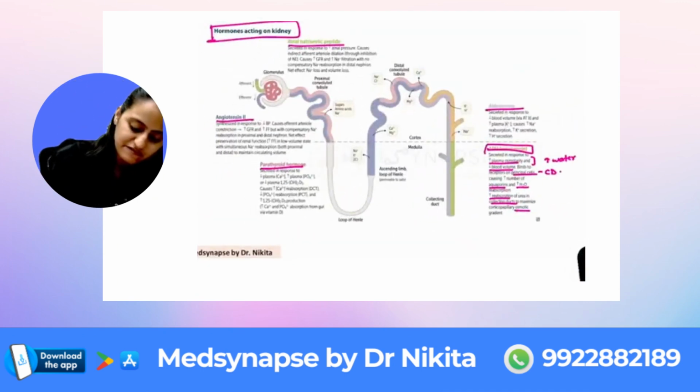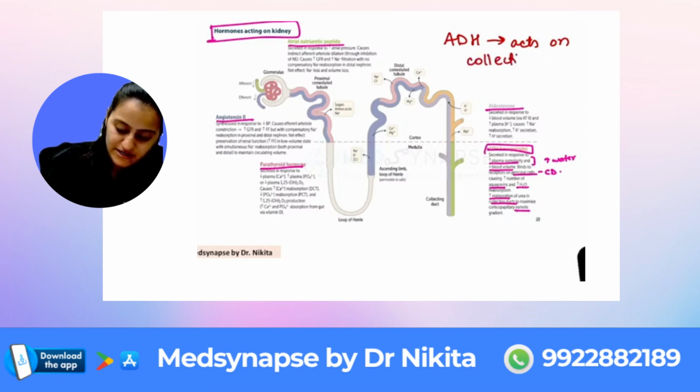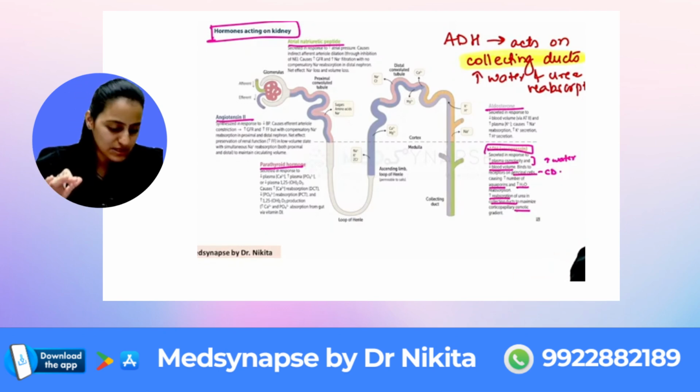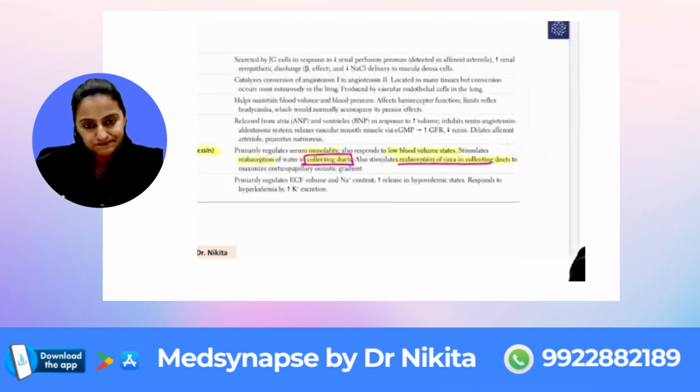This is a very, very frequently tested area in your exam. You should never forget that. ADH acts on what segment of the nephron? It acts on the collecting ducts, not on the PCT or the loop of Henle. Very, very important. It increases water and urea reabsorption as well. It conserves the water. So whenever there is dehydration, the osmolarity is high, and ADH will be stimulated. Is this clear with everyone?